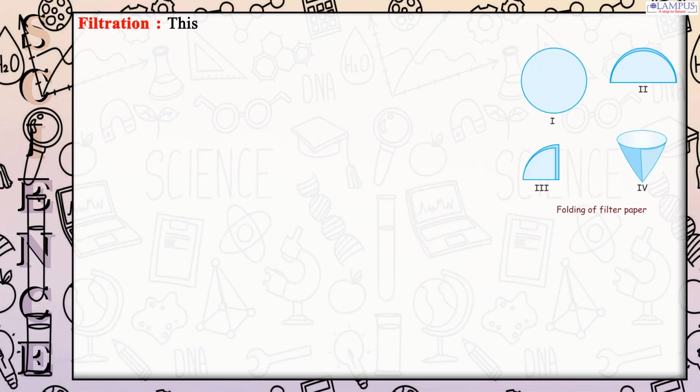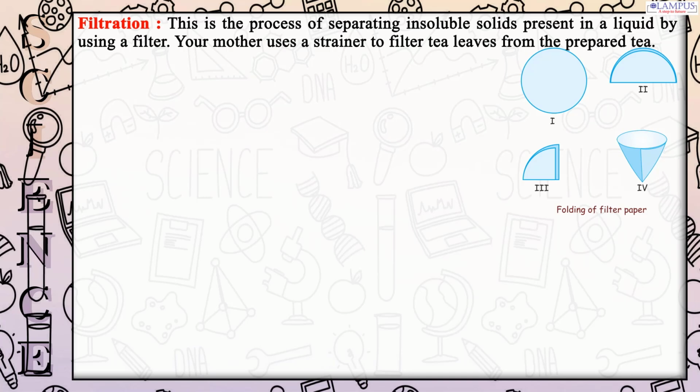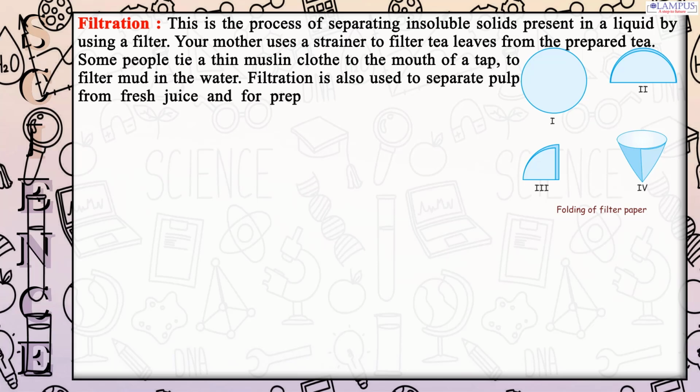Filtration. This is the process of separating insoluble solids present in a liquid by using a filter. Your mother uses a strainer to filter tea leaves from the prepared tea. Some people tie a thin muslin cloth to the mouth of a tap to filter mud in the water. Filtration is also used to separate pulp from fresh juice and for preparing paneer at home.